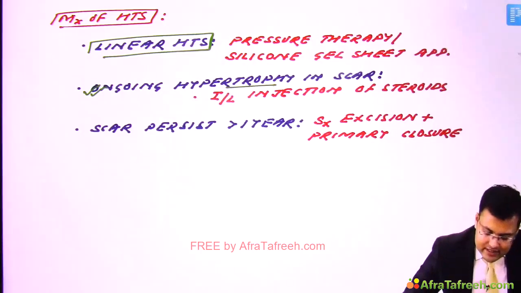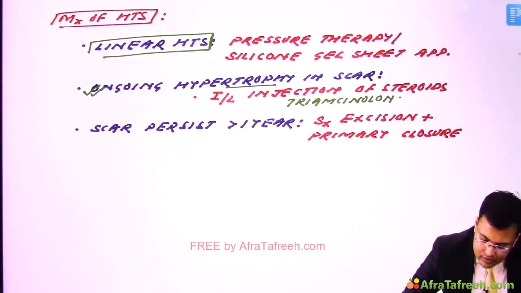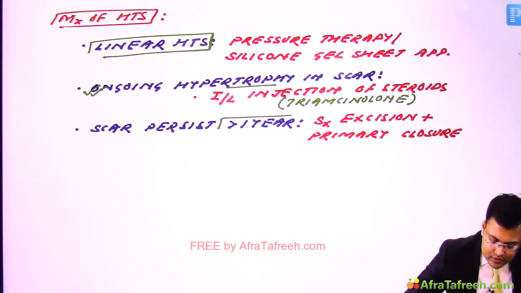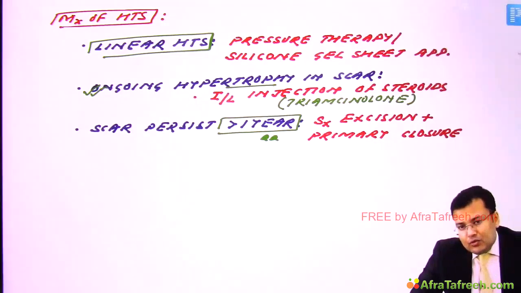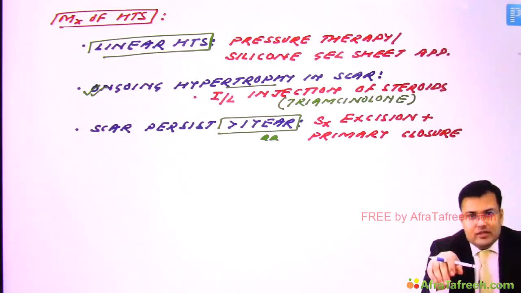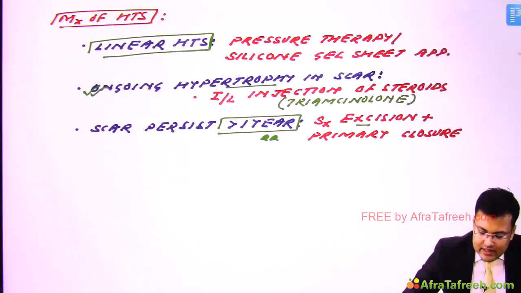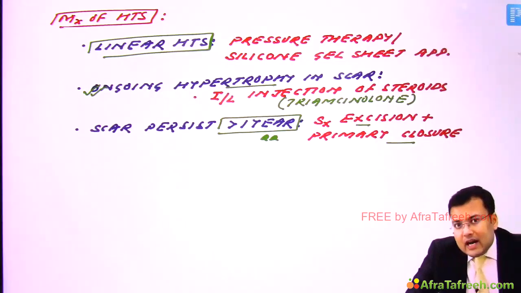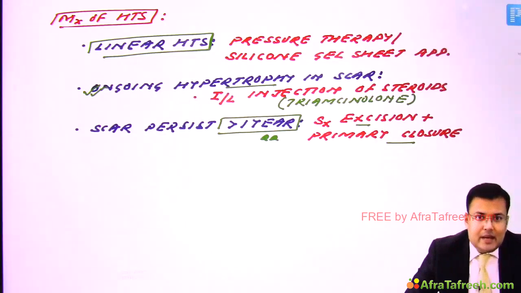And generally which agent do we inject? Triamcinolone. Clear? So intralesional injection of triamcinolone. In certain patients, the scar is going to persist for more than 1 year. In that case we have to excise the scar, and after that we have to close it. So what is the treatment? Surgical excision with primary closure. Generally, hypertrophic scar improves spontaneously with time.